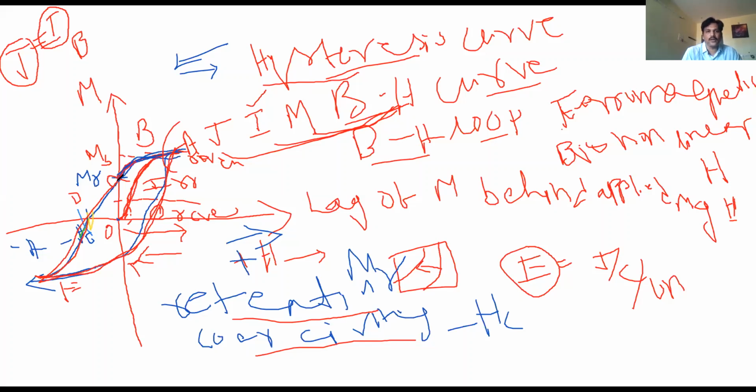The speaker may not work, but the magnetic material used in it keeps its magnetism. In audio systems we use these ferromagnetic materials. They never lose it. So retentivity means the magnetization remains in the substance when H is equal to 0. Coercivity means the negative magnetic field at which magnetization becomes 0, minus HC. These are the two properties of ferromagnetic materials. And the loop A, B, C, D, F is known as the hysteresis loop.